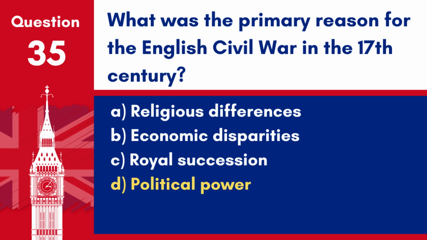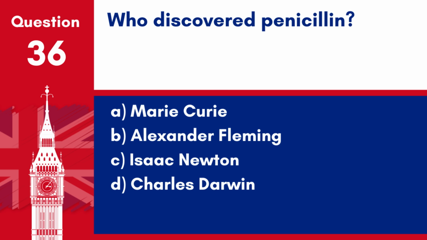Answer: D. Political power. The primary cause of the English Civil War was the conflict over political power between the Parliament and the monarchy.